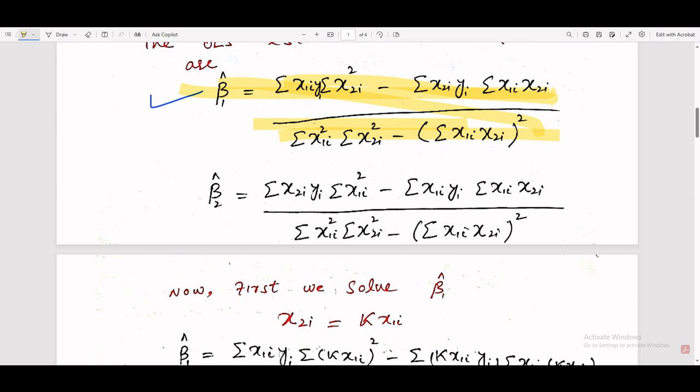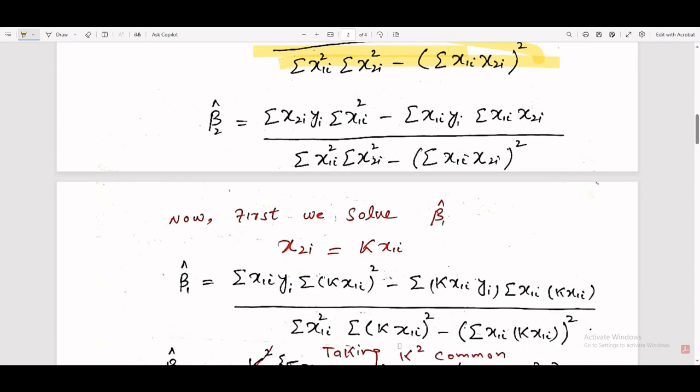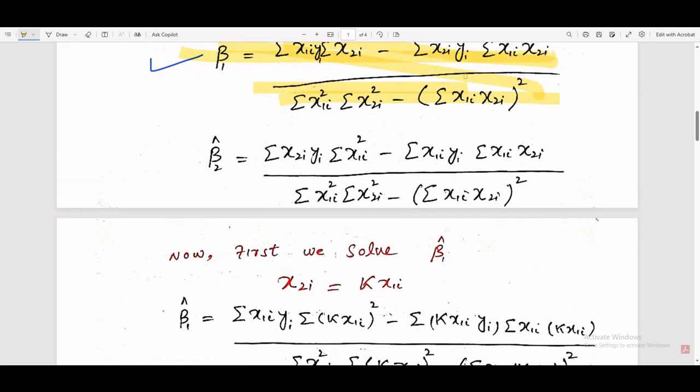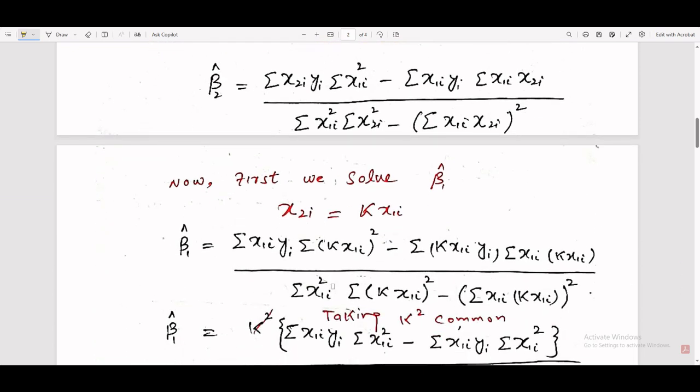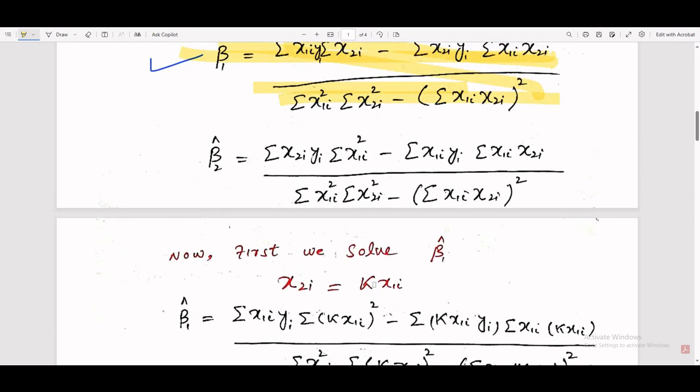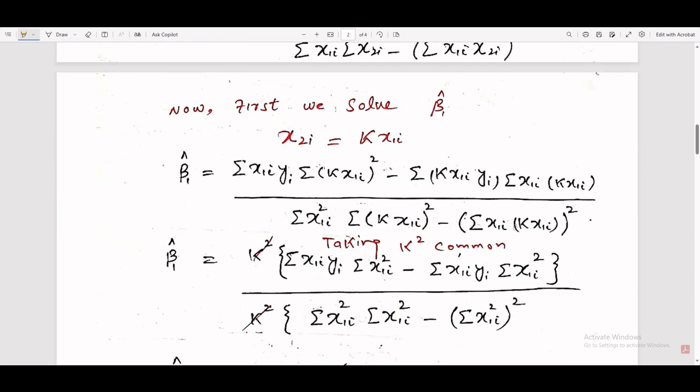So we get sum of x1i yi times sum of k x1i square, minus sum of k x1i yi times sum of x1i k x1i, and in the denominator sum of x1i square times sum of k x1i square, minus sum of x1i k x1i whole square.